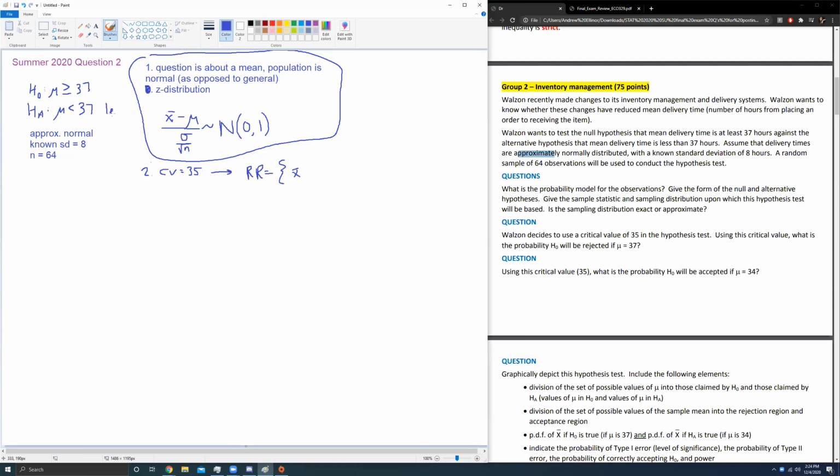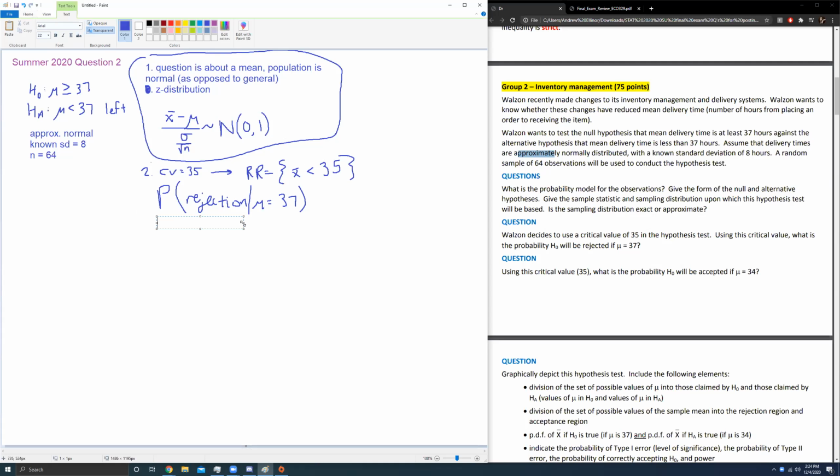But in this case, it's a left-tailed test. We see that in the alternate hypothesis, we have a less than symbol. So this is a left-tailed test. With that in mind, we'll have x bar is less than our critical value of 35. And we want to figure out what is the probability of rejecting the null given mu equals 37. As a reminder, I'm going to go to typing now.